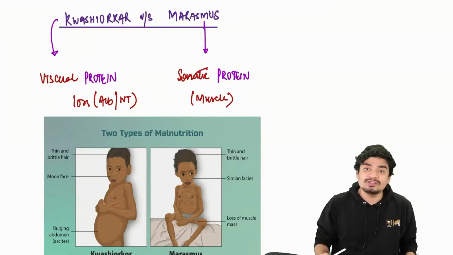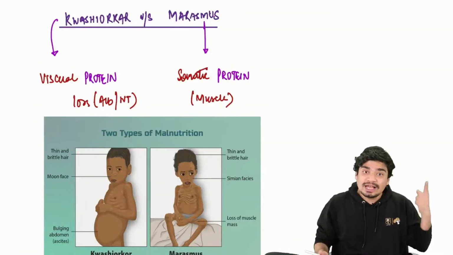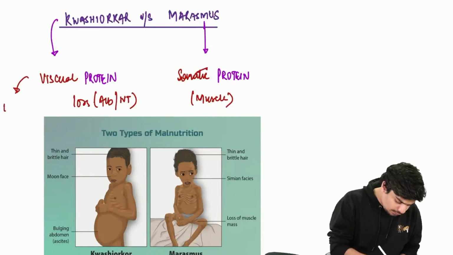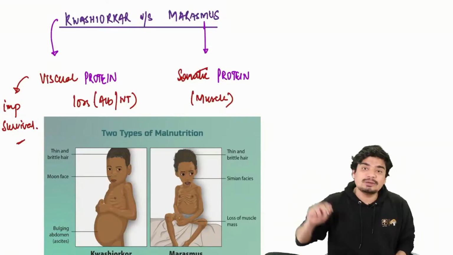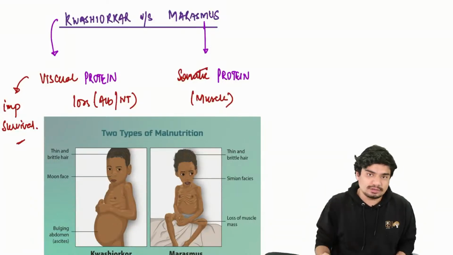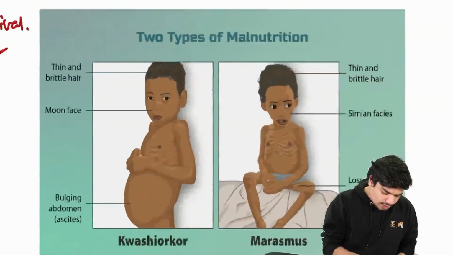Kwashiorkor is much more dangerous because you will lose the visceral protein, and visceral protein is much more important for survival. It is much more important for survival than your somatic or muscle protein. So that is the core difference. Always remember that. So how will a kwashiorkor child look?